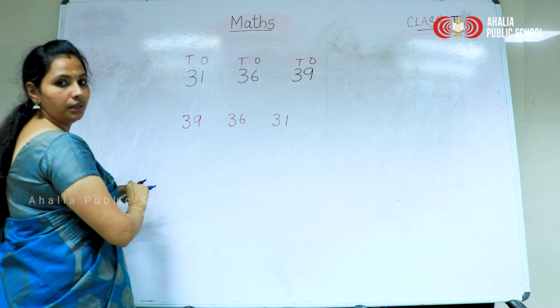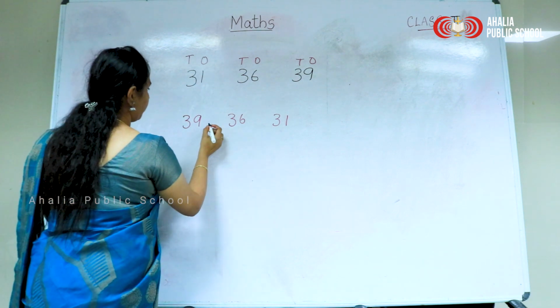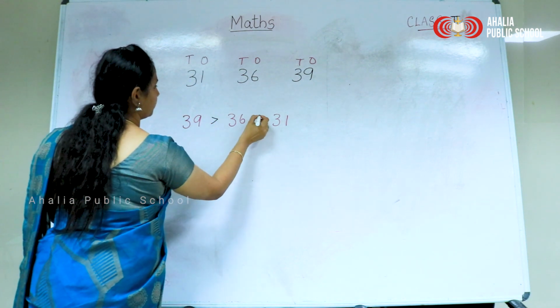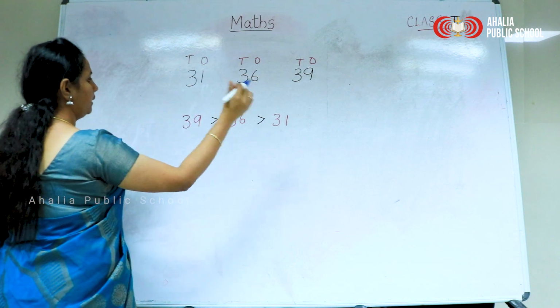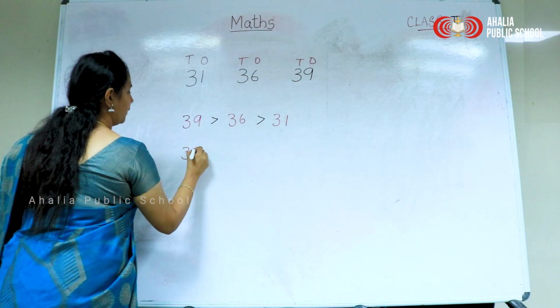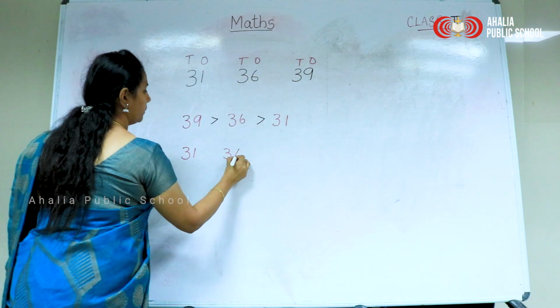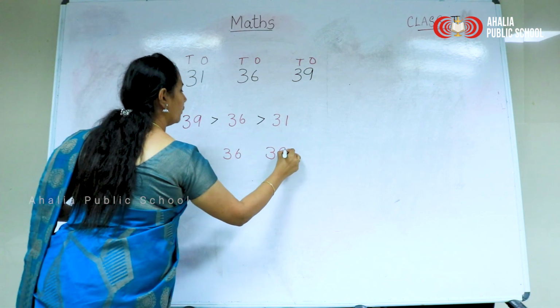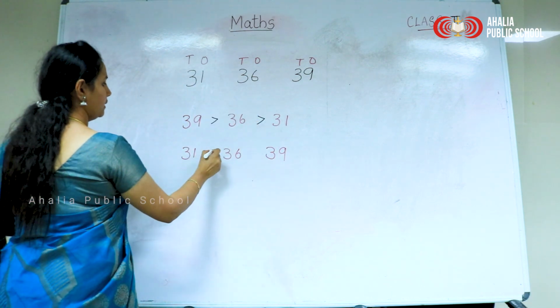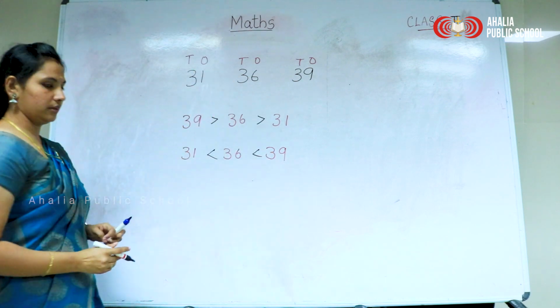This is descending order. Next, in ascending order, how will we write? First the smallest number, then the bigger number, then the biggest number. Yes, put it simply like this.